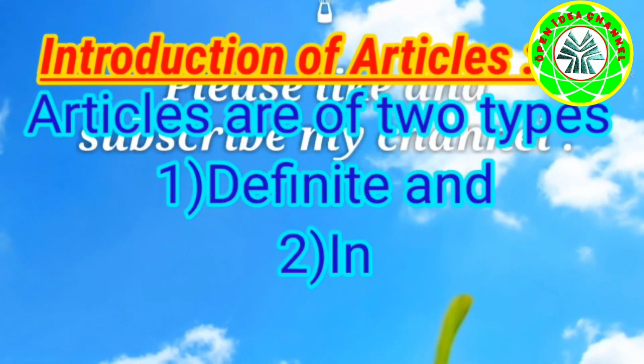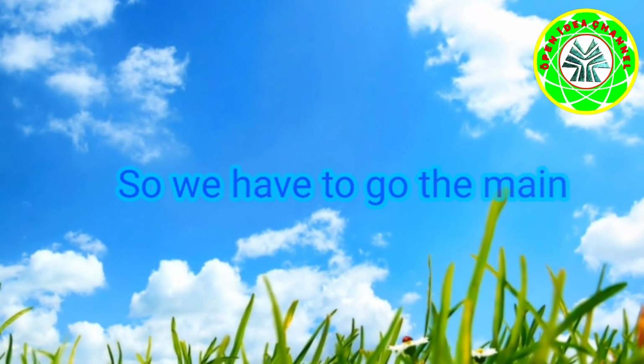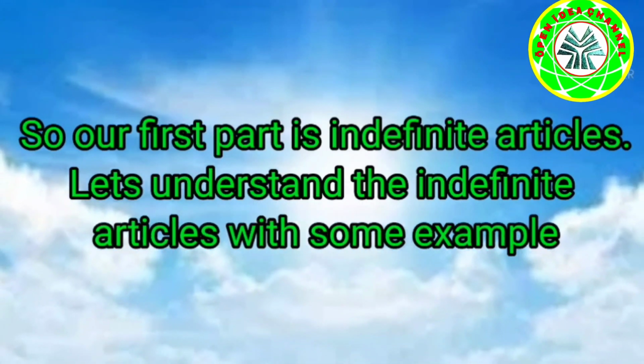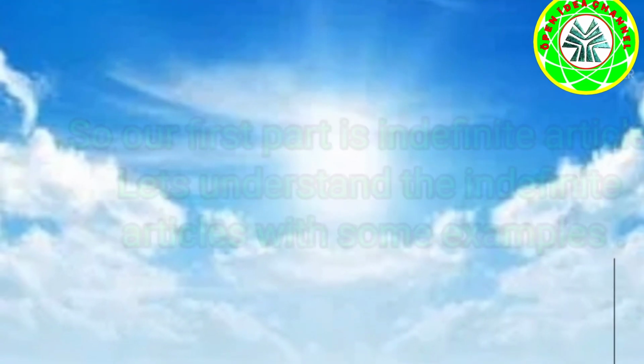Articles are of two types, definite and indefinite. So we have to go to the main point. So let's start. Our first part is indefinite articles. Let's understand the indefinite articles with some examples.